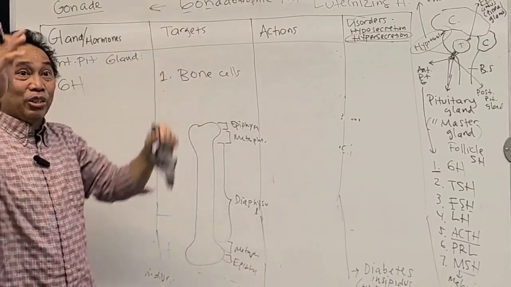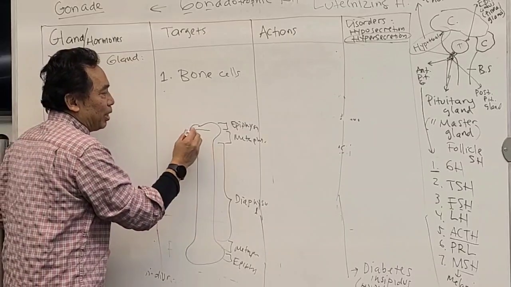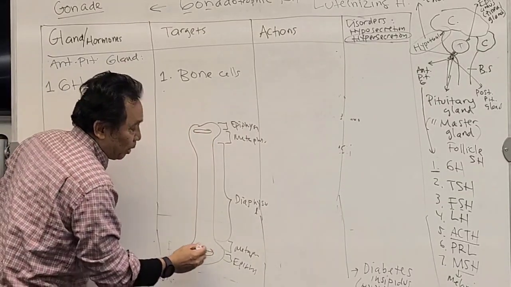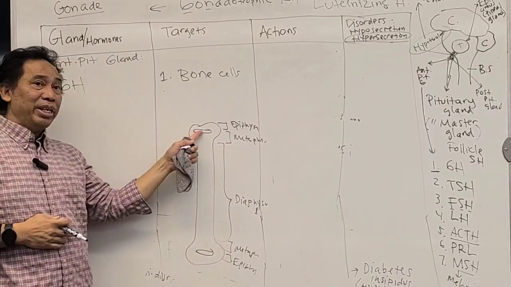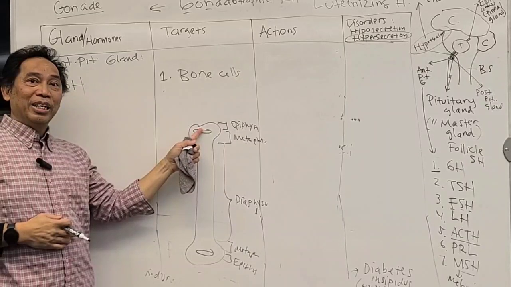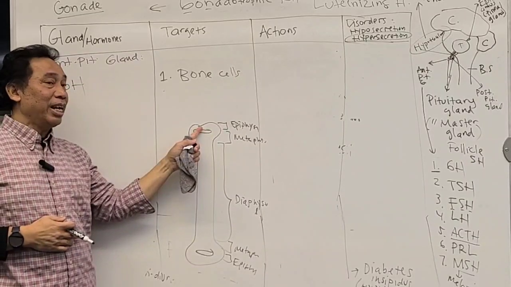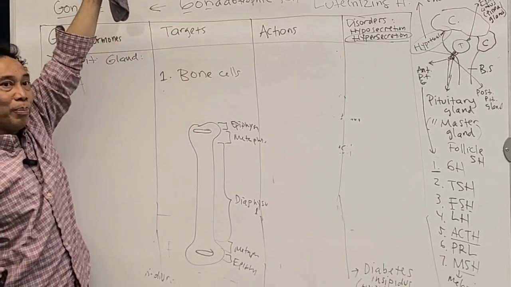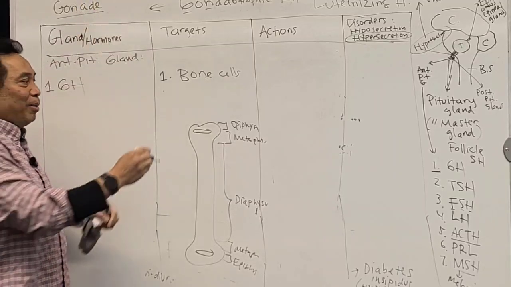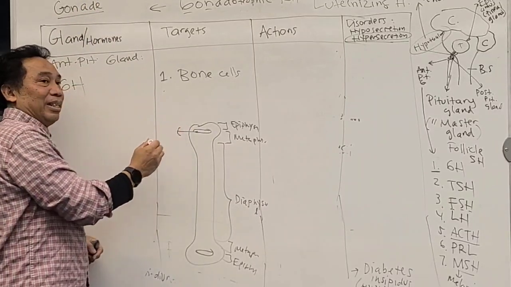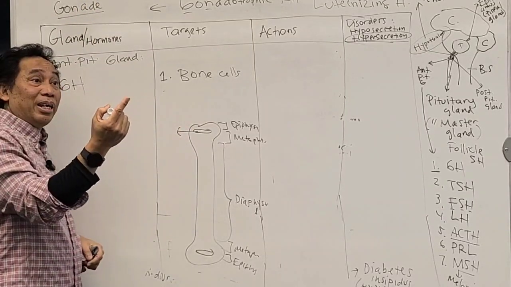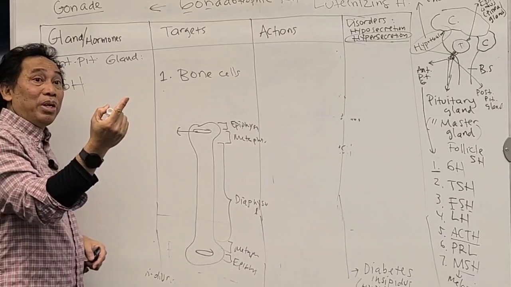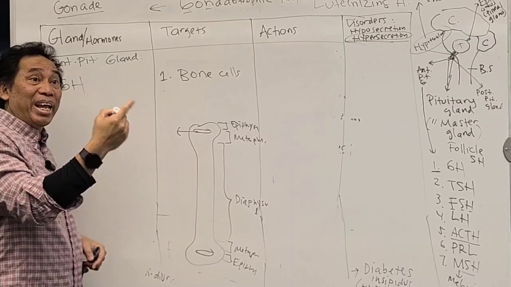So that growing happens in this area over here. Anybody still remember the name of the area that can produce more cells and make your bone taller? It is called the epiphyseal plate, or sometimes more easily called the growth plate.